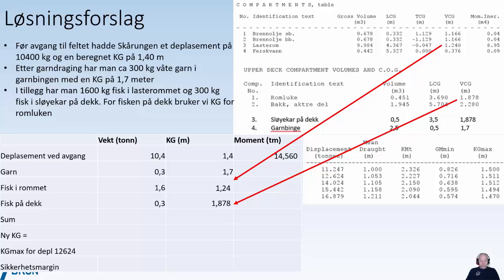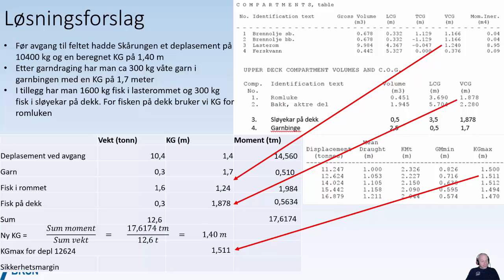With this done, we can calculate the moment, weight multiplied by arm, and we get the moments in ton meters. Summarize the weights, summarize the moments, and the new vertical center of gravity is the sum of moments divided by the sum of weights, in this case 1.4 meters. We then check the VCG max for the displacement of 12.624 tons, which is 1.511 meters, we can see. So we have a safety margin of 11 centimeters in this case, which is good.